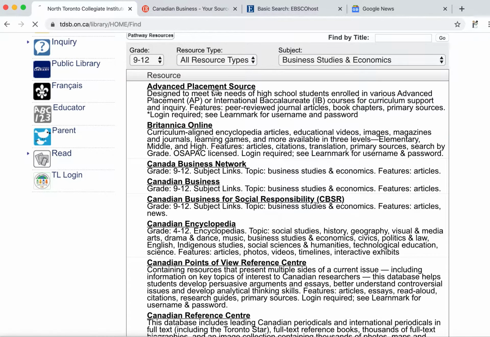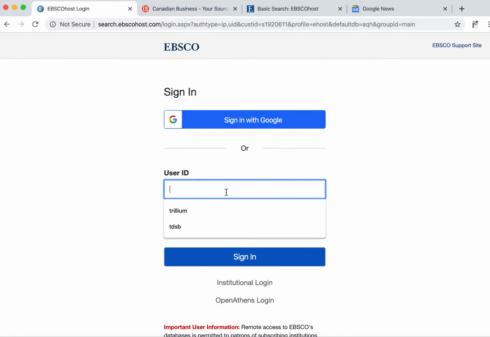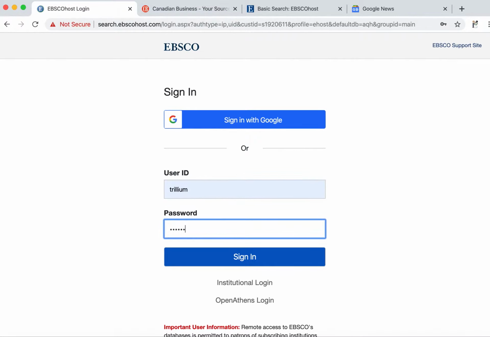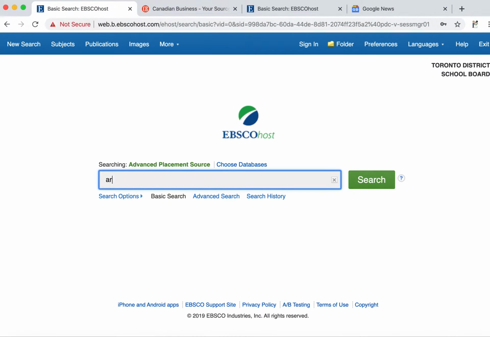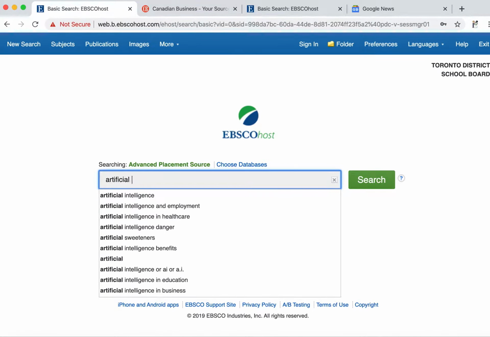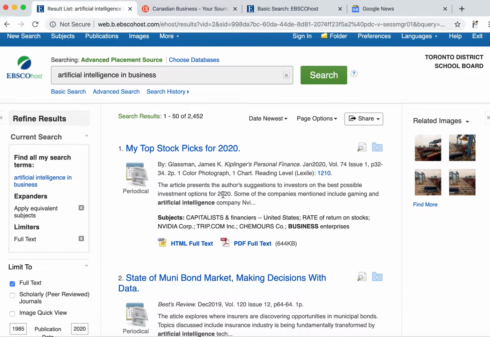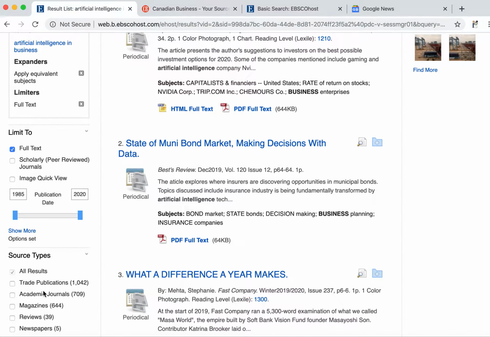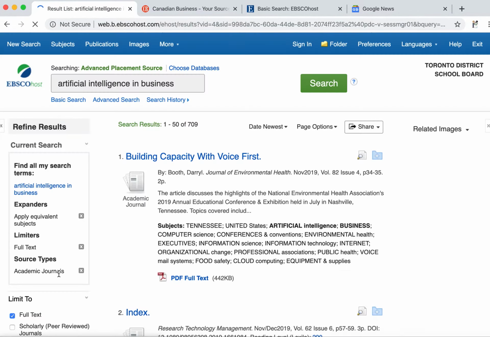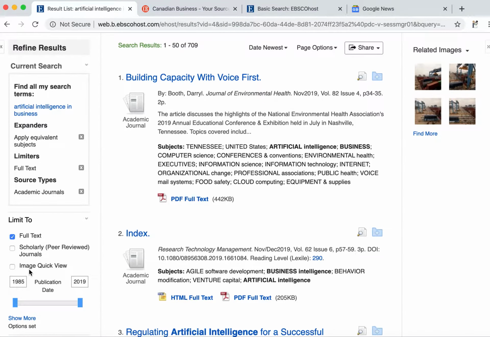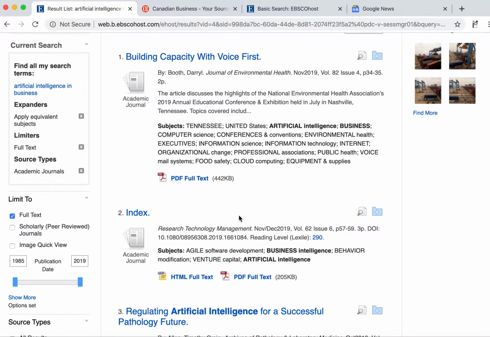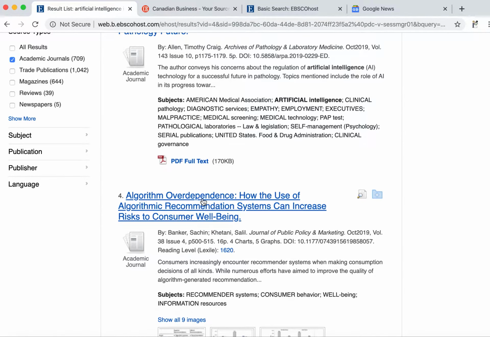So what does Advanced Placement Source get you? Well, if you are at home, the password and username is Trillium. And so I could search for artificial intelligence, and it gives you some autocomplete, say in business. What does it show us? I know it's not necessarily going to tell you right away. You can customize it to get academic journals or some news articles, and select a full text one so you can read it first. And then, let's scroll through.